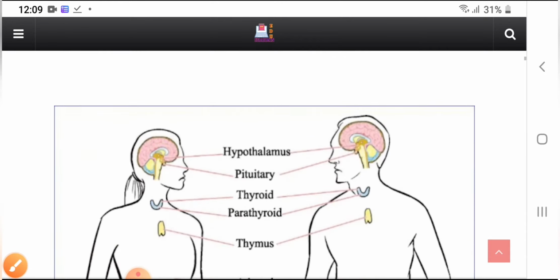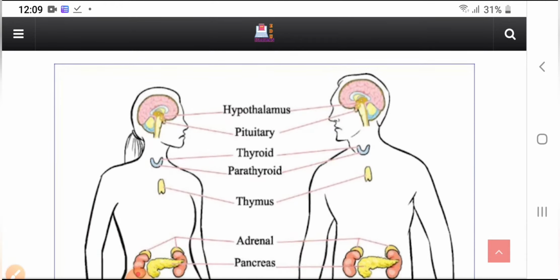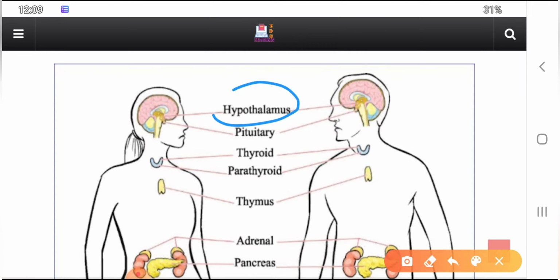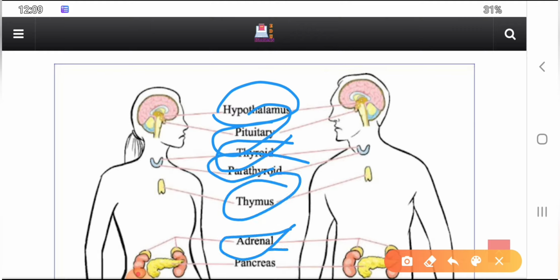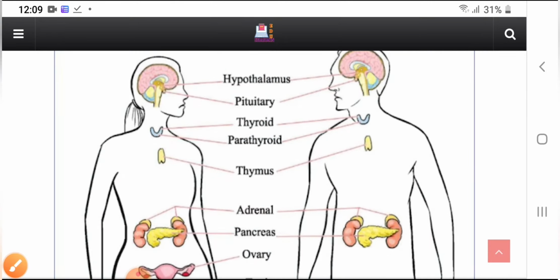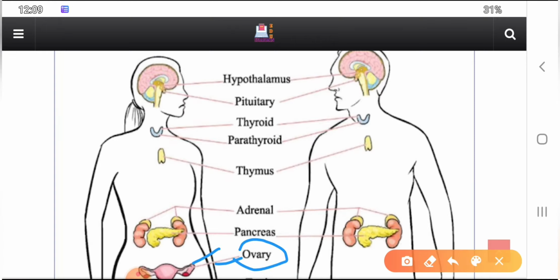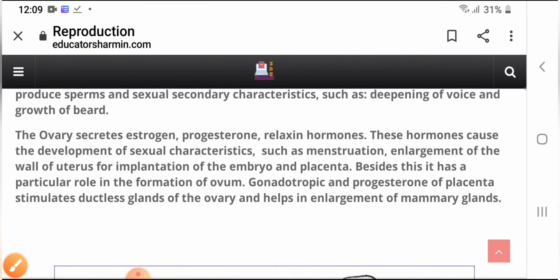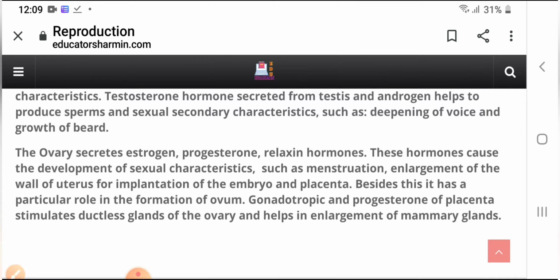So what is the ovary? Here you can see these hormonal glands, guys, that is the thymus, pituitary, thyroid, parathyroid, but not all are for reproduction. Here is the ovary, you see the ovary here. This is an ovary, guys. So why do we need the ovary? The ovary secretes estrogen, progesterone and relaxin hormones. These hormones cause the development of sexual characteristics. Besides, it has a particular role in the formation of ovum.